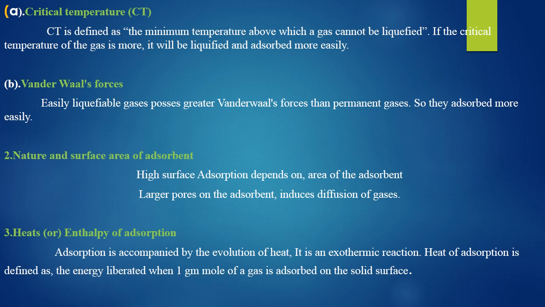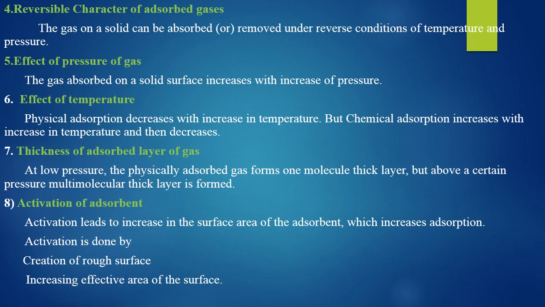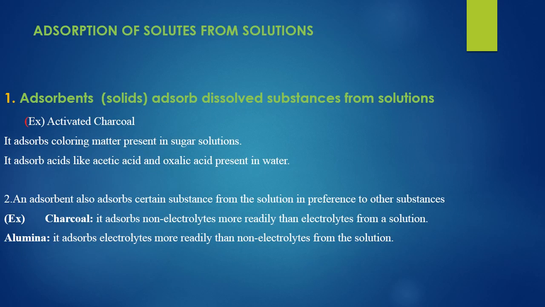So already we have discussed that. Now we discuss the adsorption of solutes from solution. Adsorbents adsorb dissolved substances from solutions. So it can adsorb the coloring matter present in sugar solution.